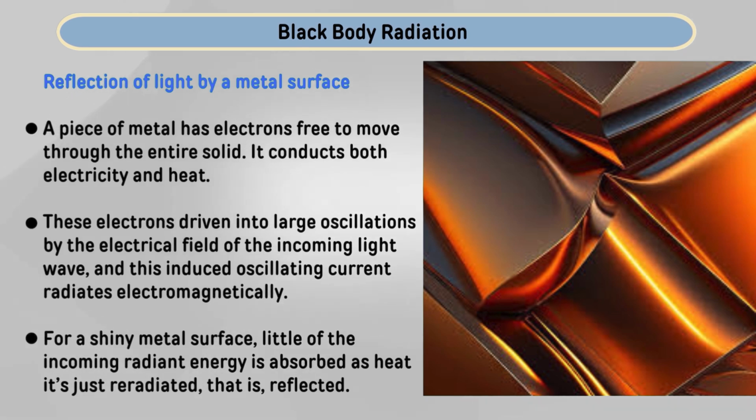So, the interaction of the electric field of the electromagnetic waves with the electrons and the mean free path controls the behavior of reflection and absorption. For a shiny metal surface, little of the incoming radiant energy is absorbed as heat and it is just re-radiated, which is known as reflection.